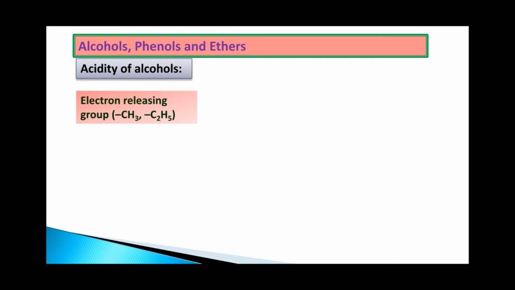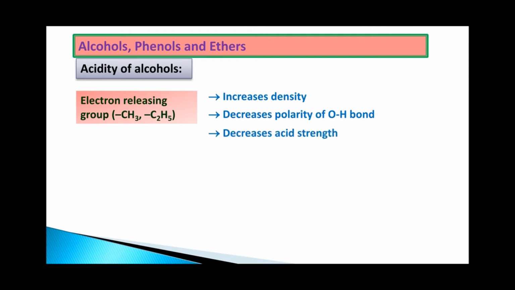Plus I effect. Due to the plus I effect, that is electron releasing group, there is an increase in the electron density over the OH bond. As the electron density increases on the OH group, the polarity of the OH bond will decrease. As the polarity of the OH bond decreases, the acidic strength also will decrease.